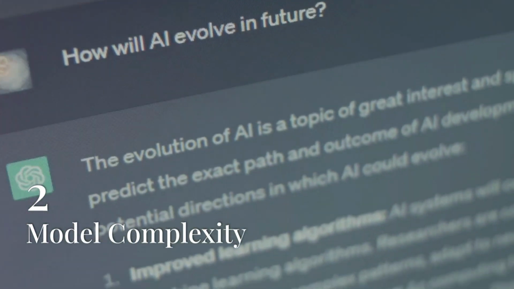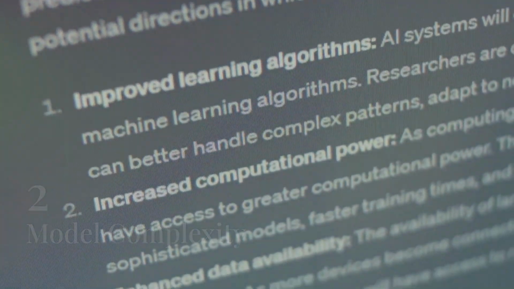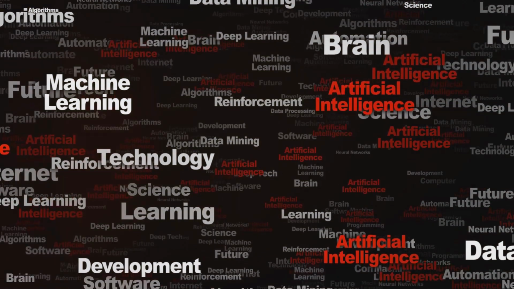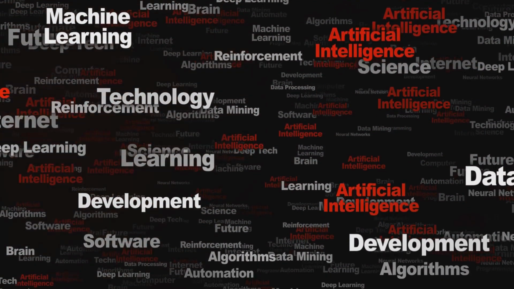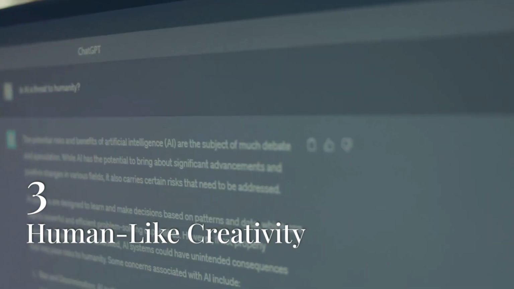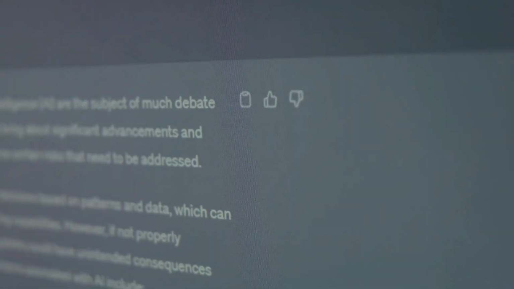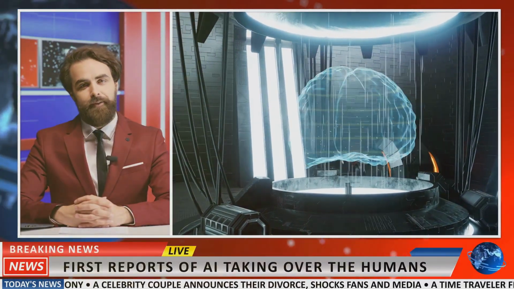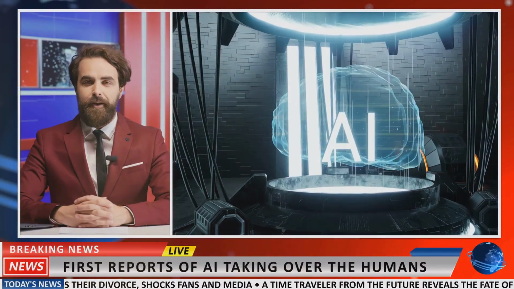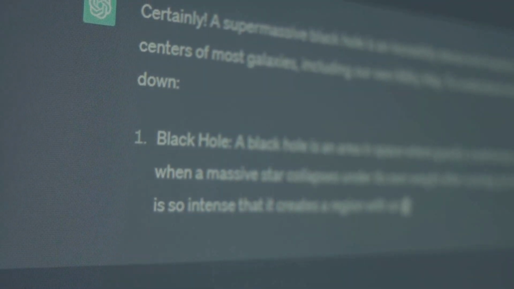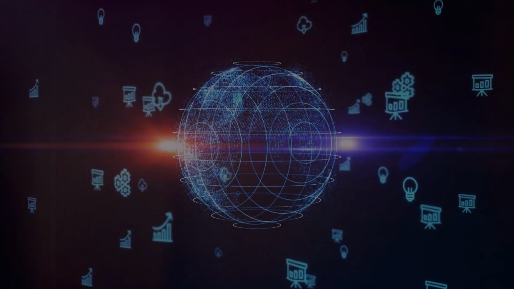2. Model complexity. The complexity of these models allows them to generate highly plausible text. However, this same complexity can lead to overfitting or the creation of patterns that don't exist in the real world. 3. Human-like creativity. Language models are designed to mimic human language, including our ability to be creative. Sometimes this creativity can go too far, leading to the generation of entirely new but incorrect information. These factors combined can result in language models producing hallucinations, which can be problematic in many applications.